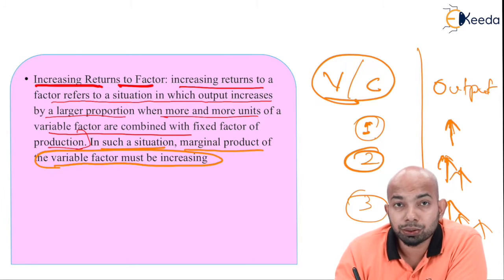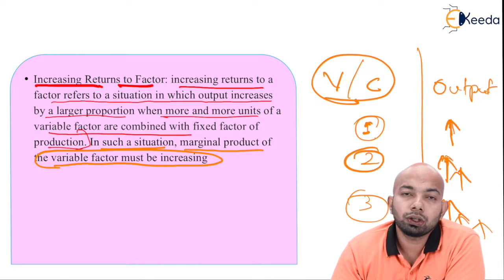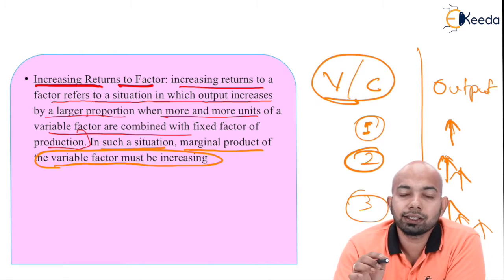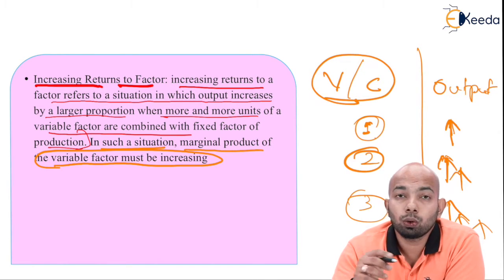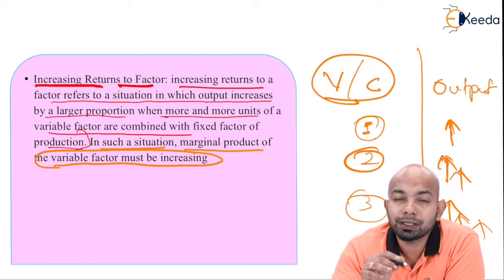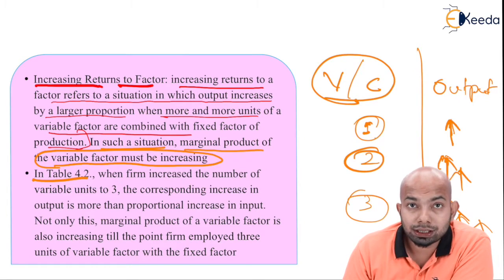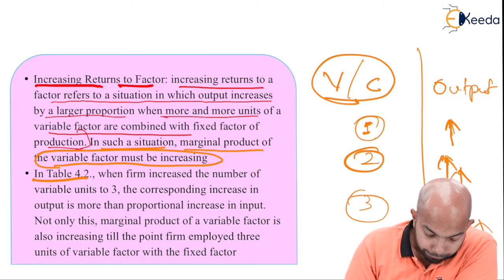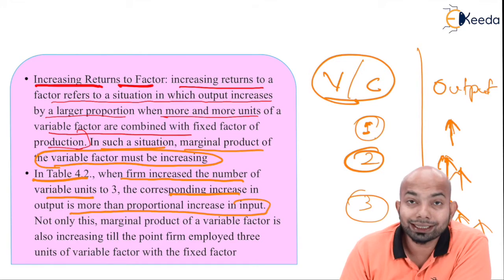So in such situations, where one more unit of those combinations is increasing your output to a substantial level, you can absolutely go ahead and figure out how exactly it is going to increase. And here the marginal productivity will never be zero, it will keep on increasing. In table 4.2, which we'll see in the next part, when the firm increased the number of variable units, the corresponding increase in the output is more than proportional to the increase in input.